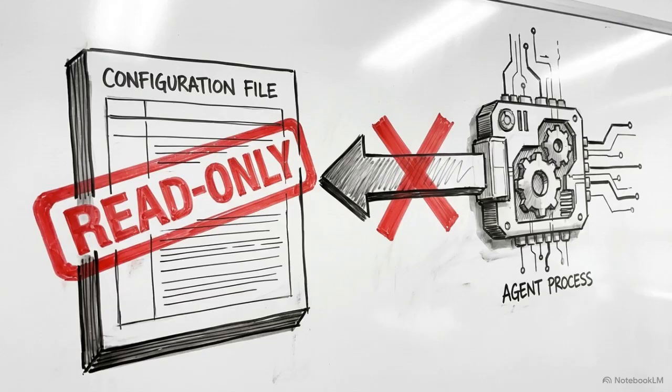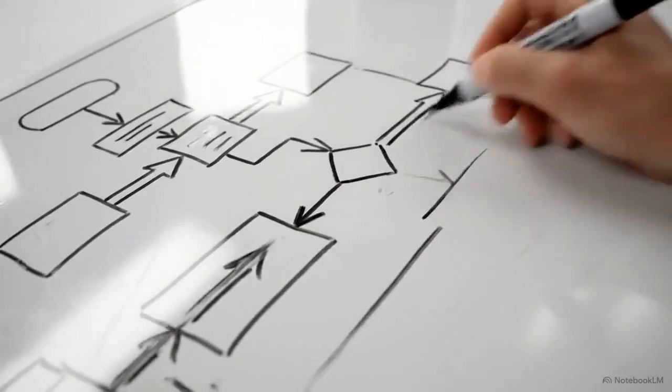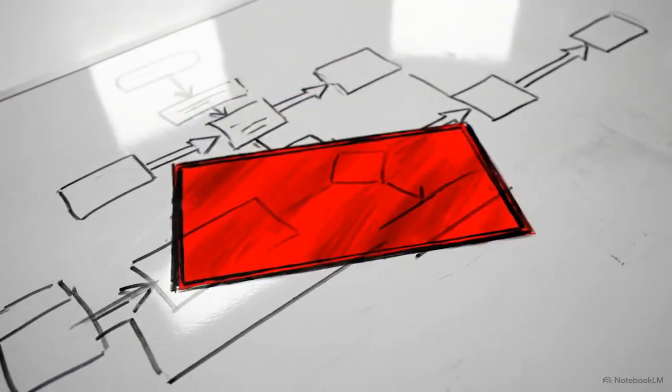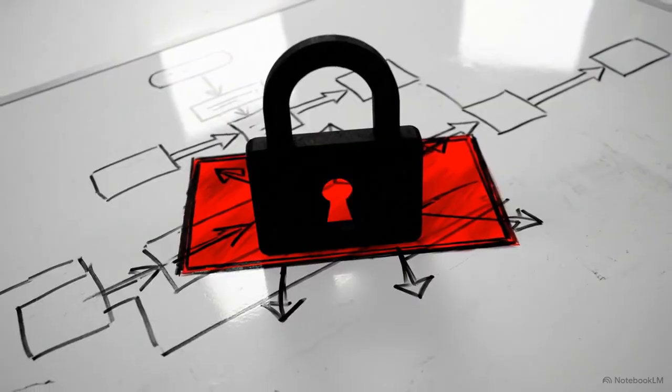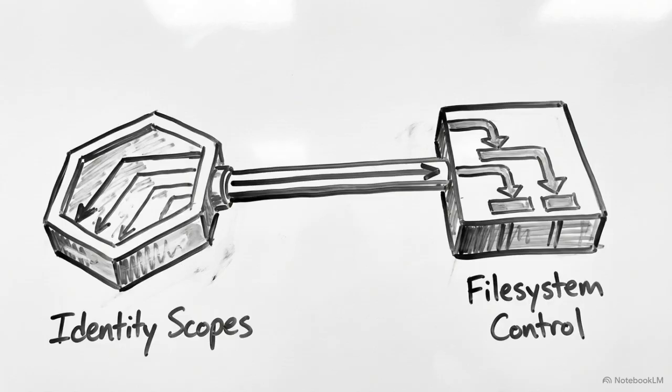The mapping from decision to profile is read-only at runtime. The agent process tree has no write access to the configuration. This out-of-process isolation ensures that even a root-compromised agent cannot intercept its own policy evaluation or alter its kernel rule set. We can trace exactly how high-level identity scopes dictate file system control.